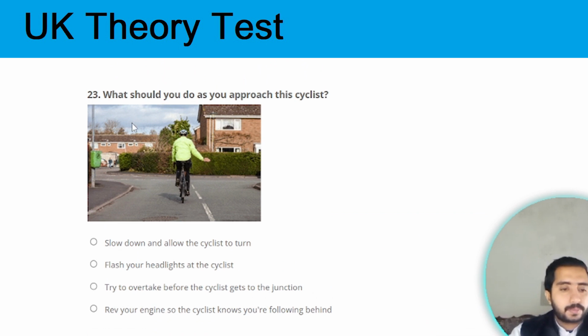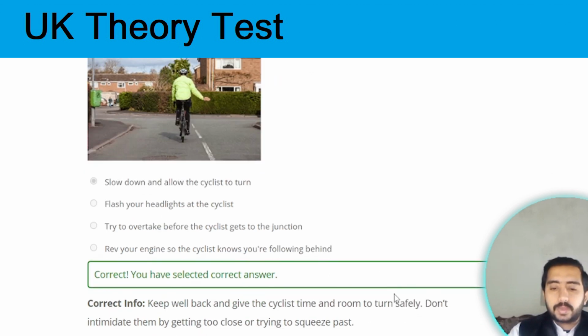Next question. What should you do as you approach this cyclist? In this case, you need to slow down and allow the cyclist to turn their cycle. Option A is the correct one. Next question.